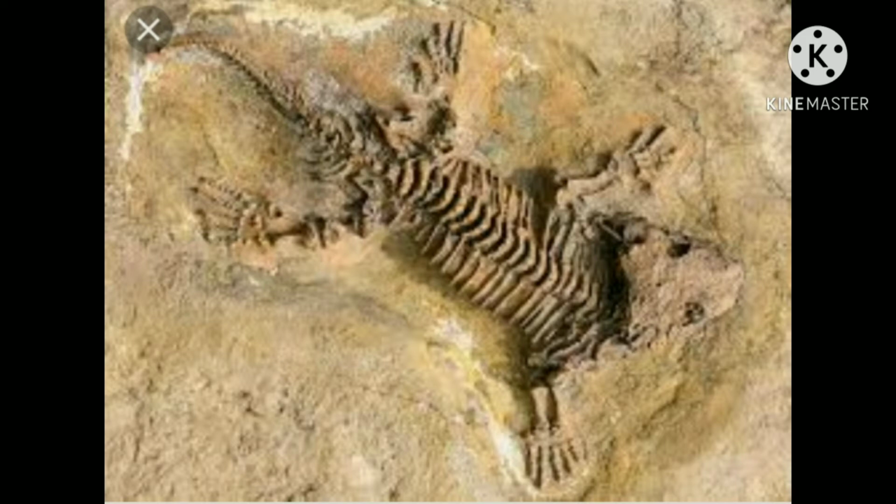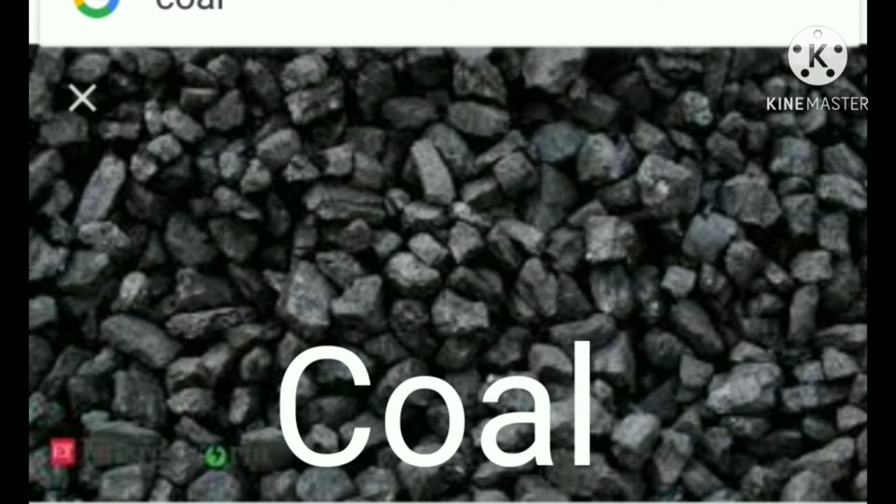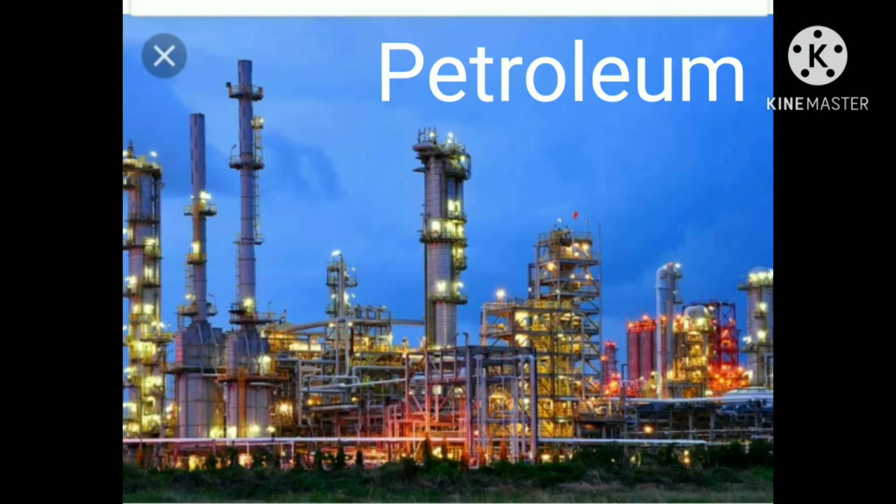फॉसिल्स उन मरे हुए पेड़ पौधे और जानवरों के पार्ट्स को कहते हैं जो बहुत सालों पहले अर्थ के नीचे रॉक्स के अंदर दबे हुए हैं. And due to the huge pressure and heat deep inside the earth, these fossils got converted into fuels and we call them as fossil fuels. Some of the fossil fuels are coal, petroleum and natural gas. So let's study about them.